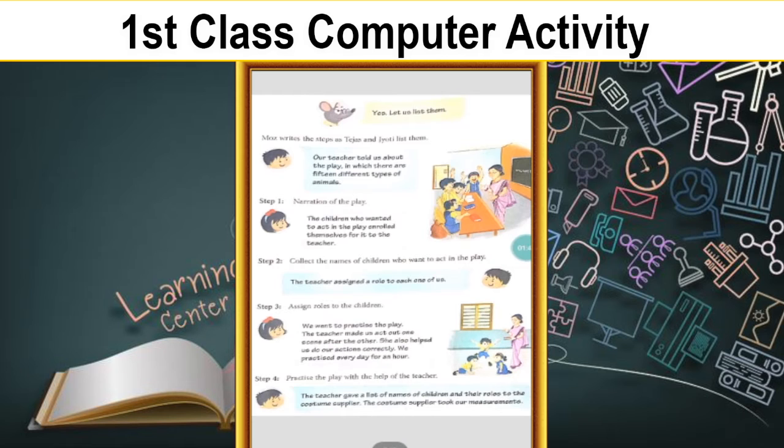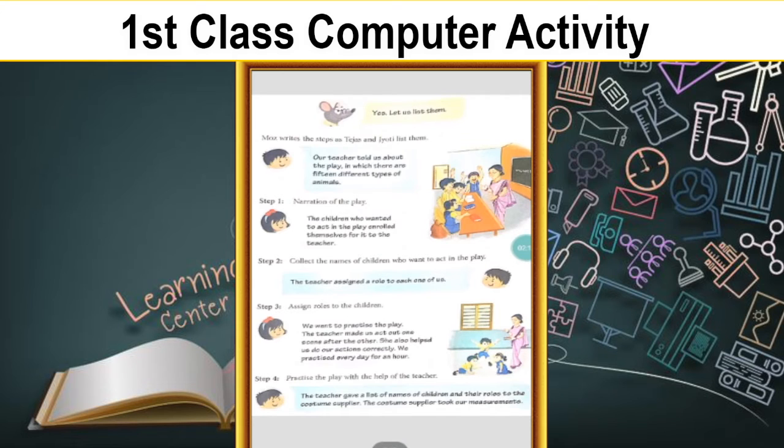If you want to act like an animal, like a monkey, and you are interested, you can give your name to the teacher. So first you have to do that. She will write all the names, all 15 names, and collect them.